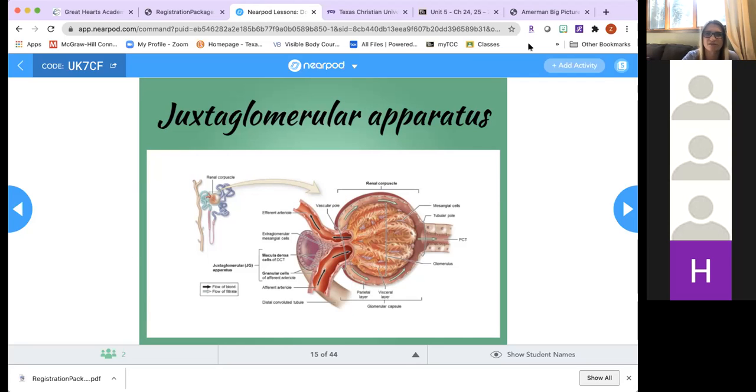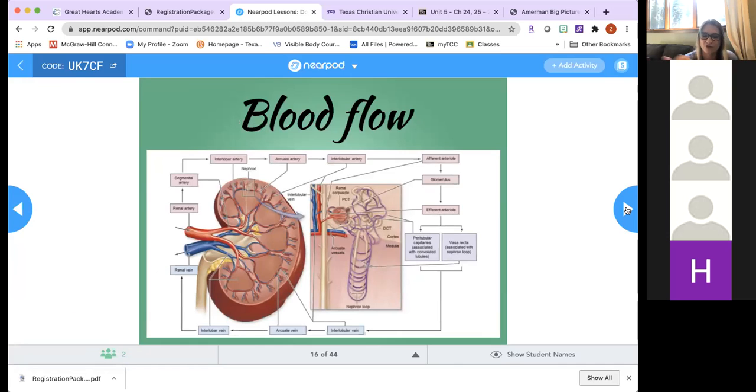So a few more things before we are ready for the animation. Since we had a delayed start, I'm thinking that I will just let you go over the animation on your own. There is a check your understanding part that goes with the animation, and then you can break it apart into sections according to your schedule.